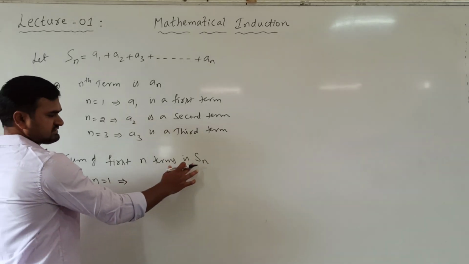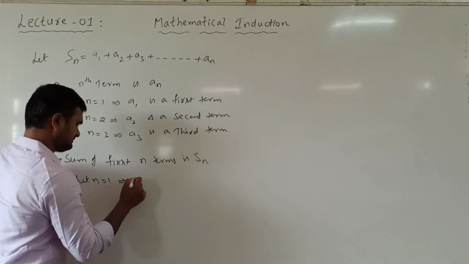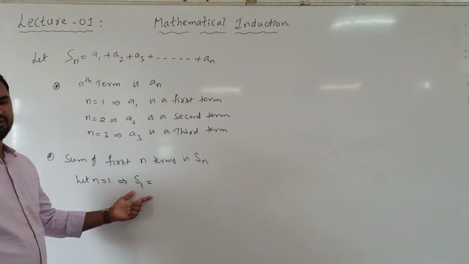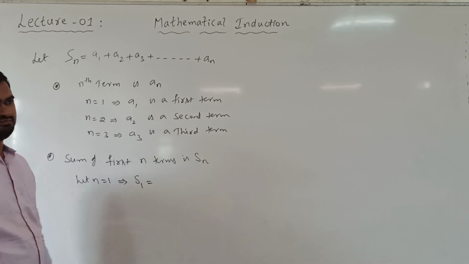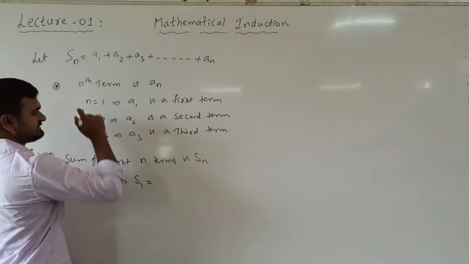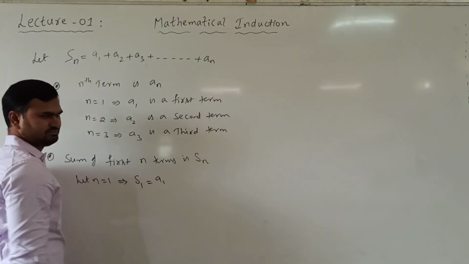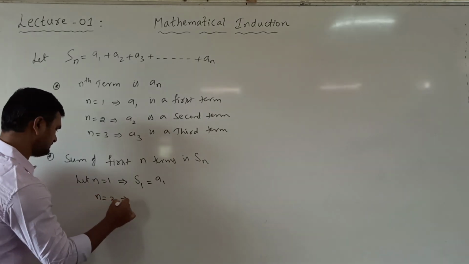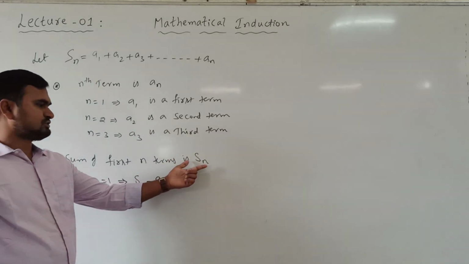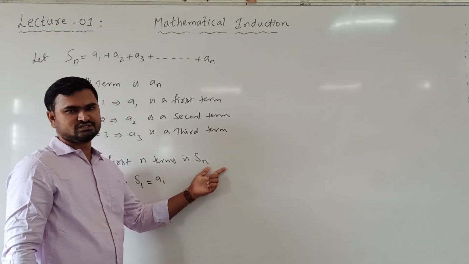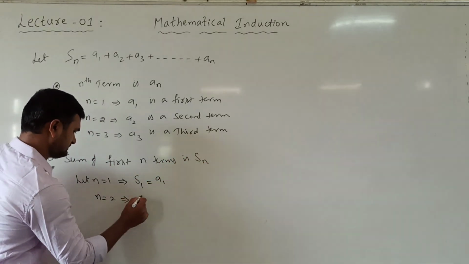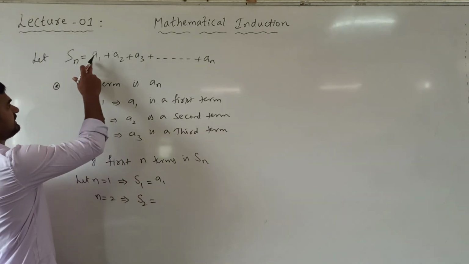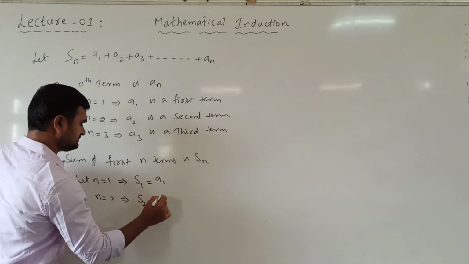So n is 1 means I get S1. S1 means the sum of the first term, which is only A1 here. If I take n equal to 2, n is 2 means S2, the sum of first two terms. The sum of first two terms means we take A1 plus A2.